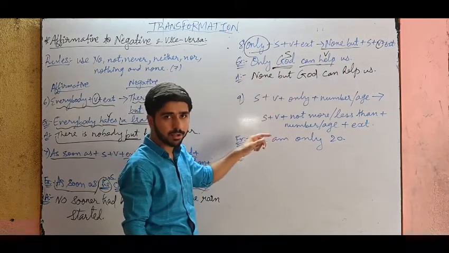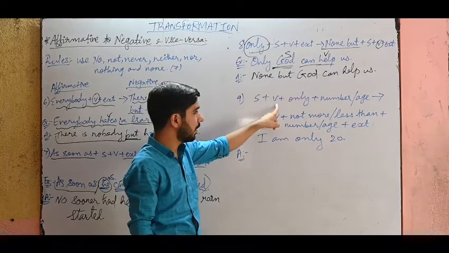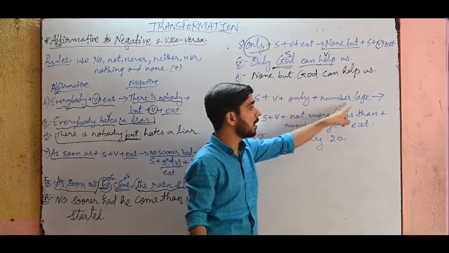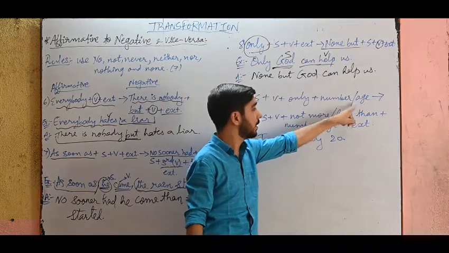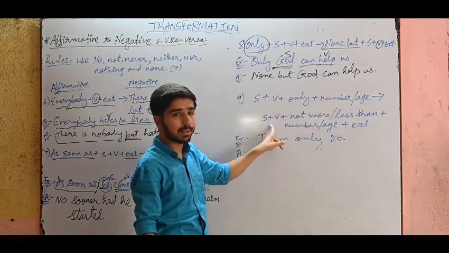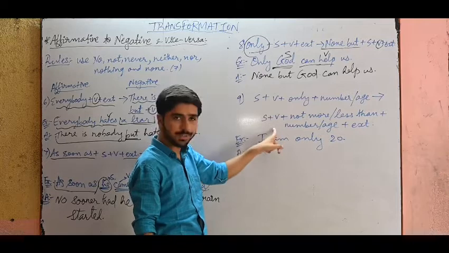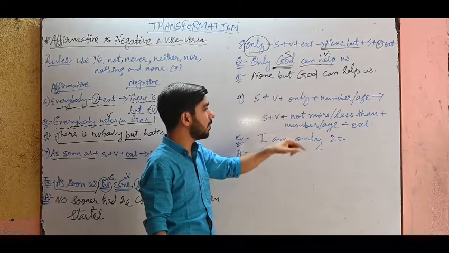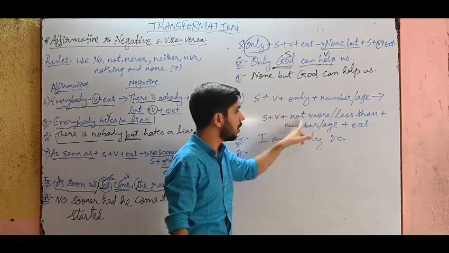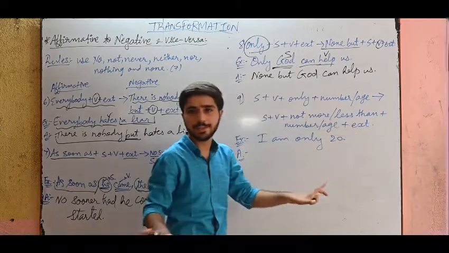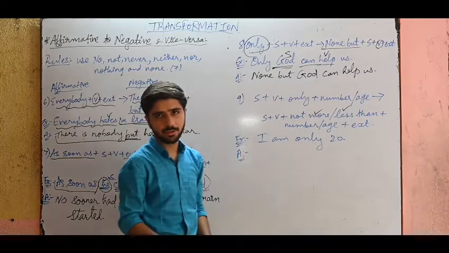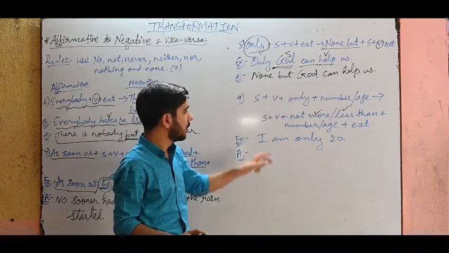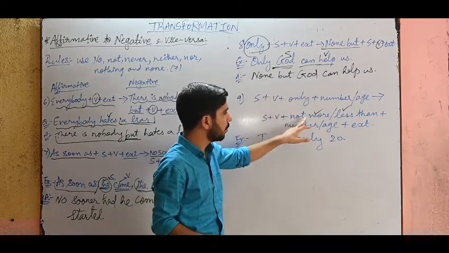Next, the last rule for this topic. Subject, verb, only, number or age. If anyone's age is given to you or if some numbers, numericals, are given, then you have to follow this in the answer. See, subject and verb as it is, copy. Instead of only, what will you write? Not more than or not less than. You can write any. It's not compulsory. So either you can write more or you can write less. You can select whatever you like. So instead of only, you will use this.